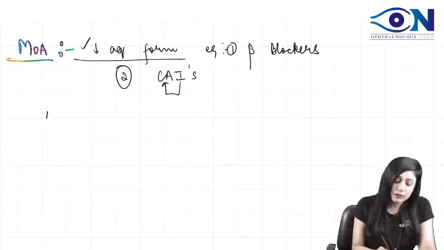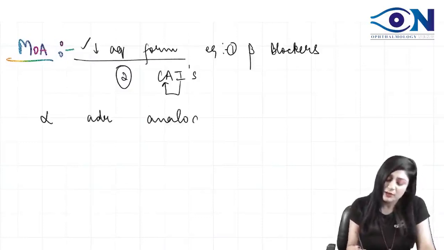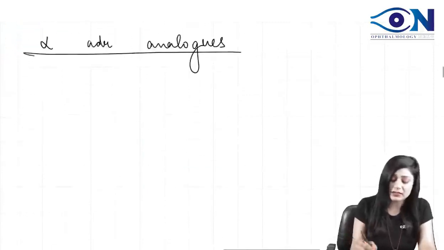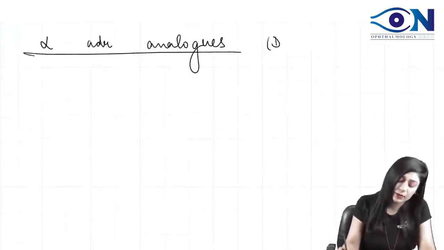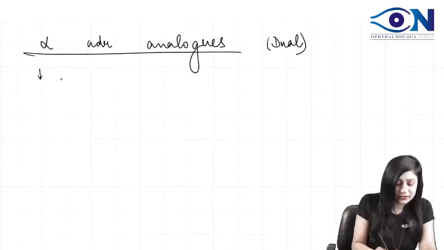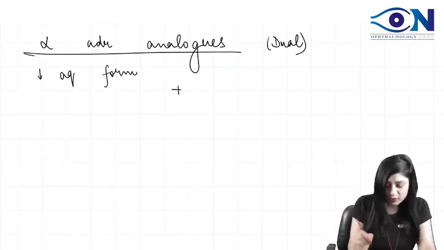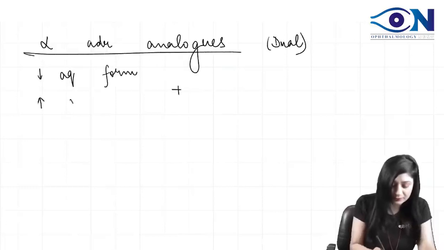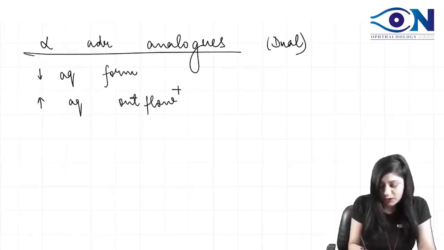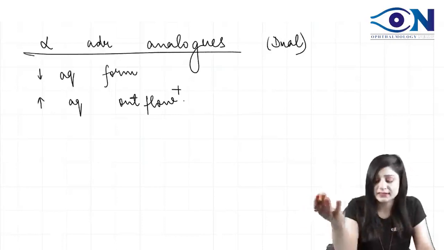Now if I talk about the alpha adrenergic analogs, always remember that they have a dual mechanism of action. They are decreasing the aqueous formation and they are also increasing the aqueous outflow. Now there are two different drugs, one selective and one non-selective.